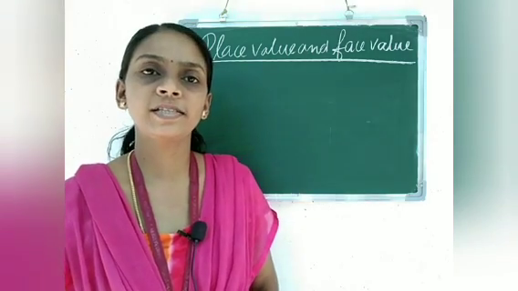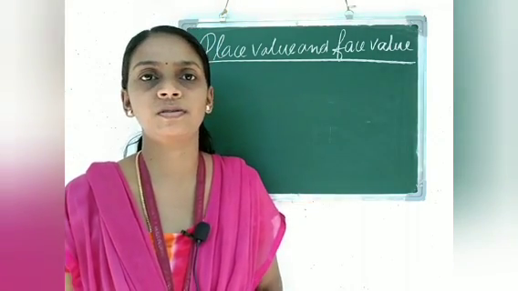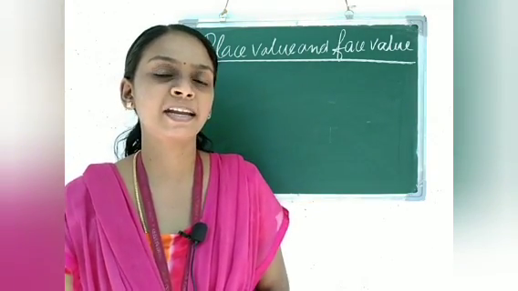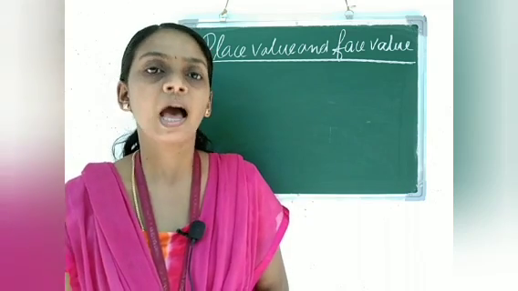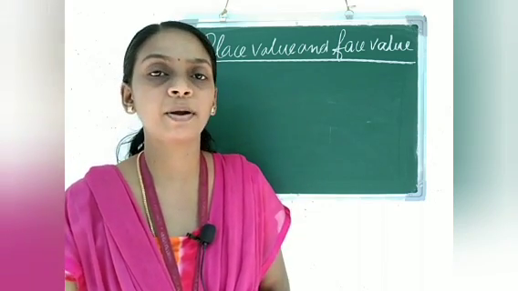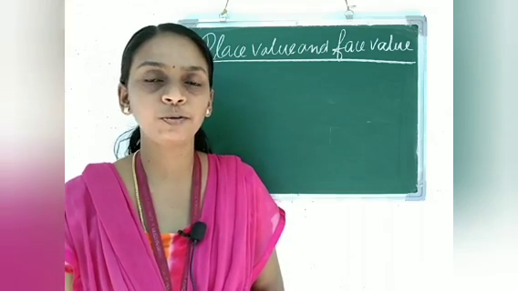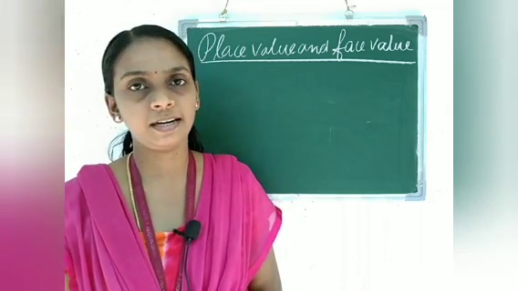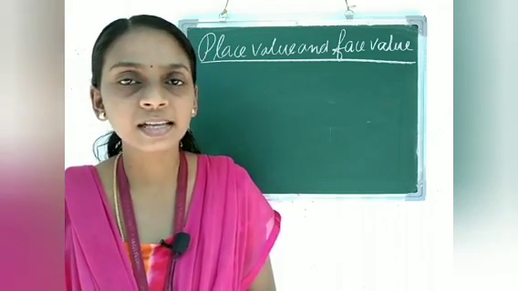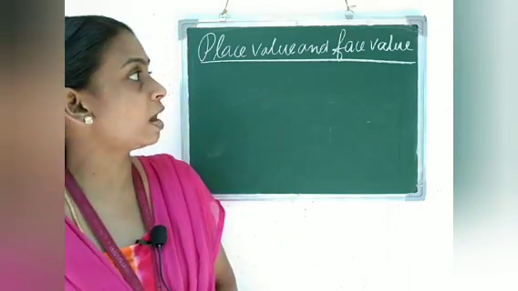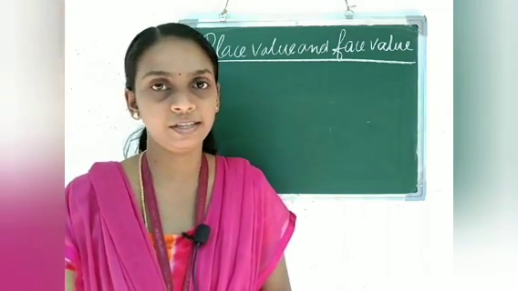We already started the lesson Numbers up to 1000. In the first class we studied how to write the number names, how to represent a 3-digit number on an abacus, and how to represent it on a place value chart. Now in this class we are going to study the place value and face value of a 3-digit number.